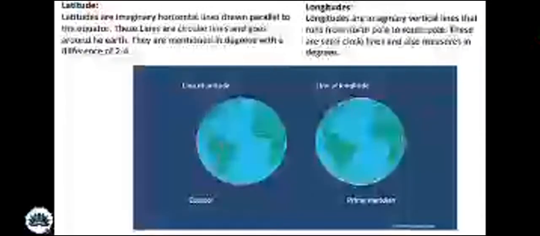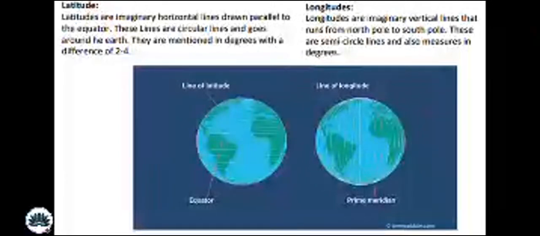And the longitudes. Longitudes are imaginary vertical lines that run from the North Pole to the South Pole. What are they? These are semicircle lines and are also measured in degrees.